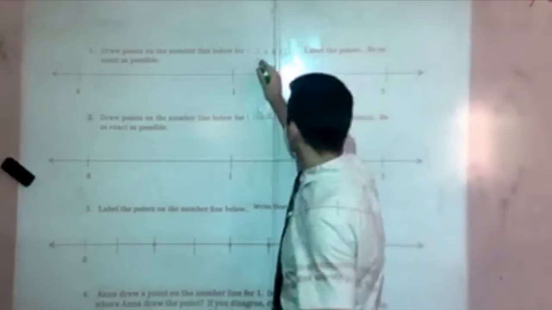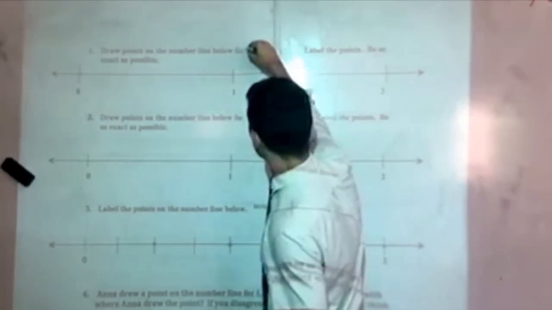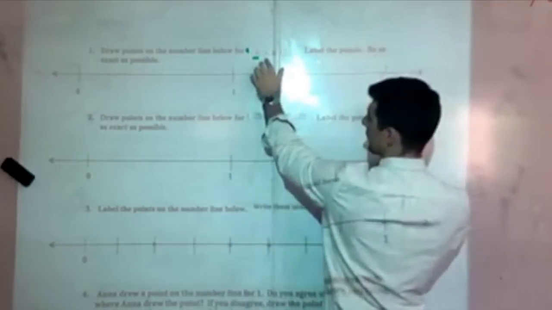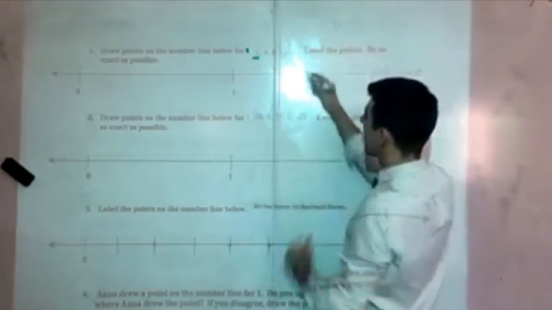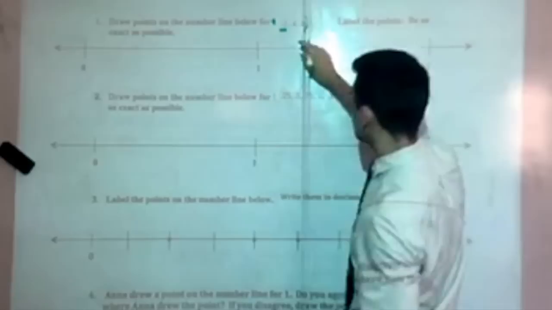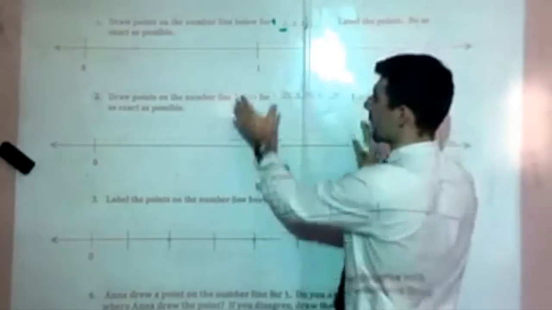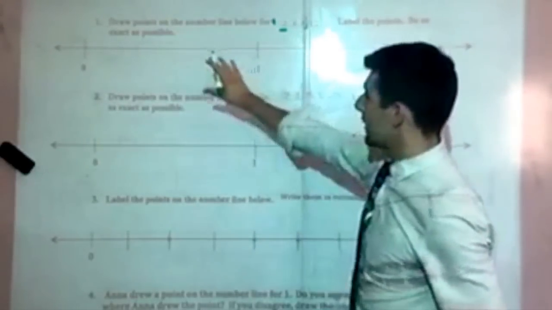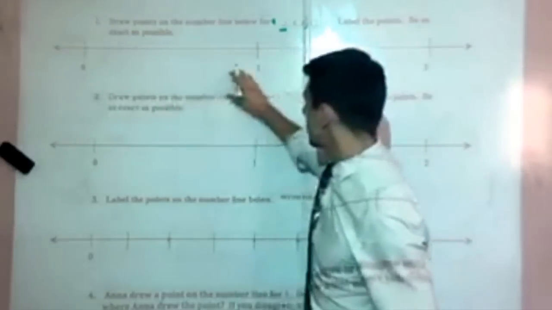But notice how for these first ones, ignore this. That's not it. Don't get confused by that, please. There's 0.2, 0.4, 0.8, and then 1.2. I'm going to focus on up to 0.8 because there's no holes there. So I know all of those are between 0 and 1. There's no whole numbers there. So let's focus on breaking this space into 10 parts.